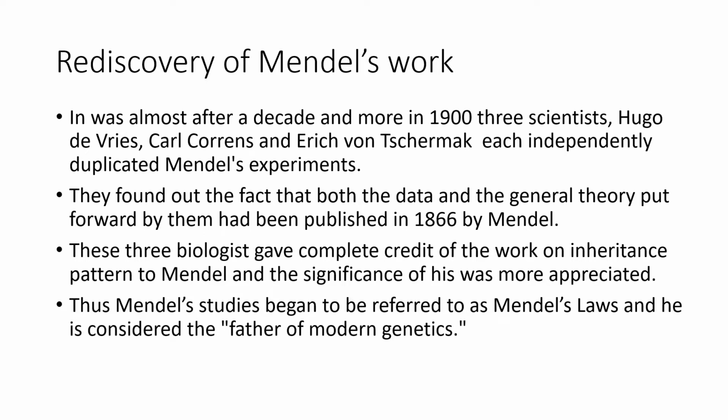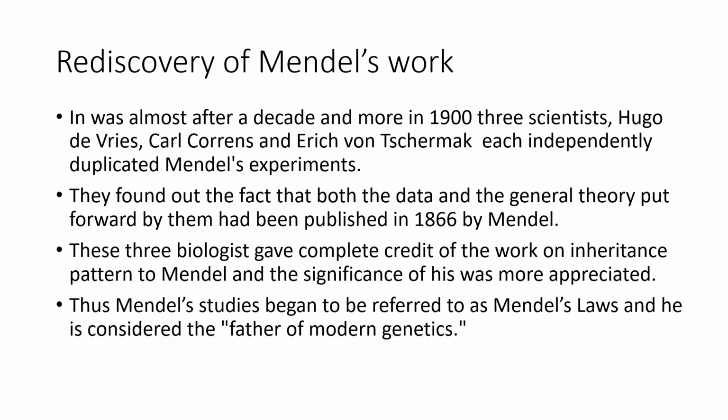while they were searching for any back references, they found that all of their data and their general theory had been published in 1866 by Mendel.